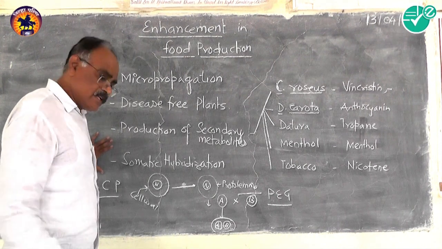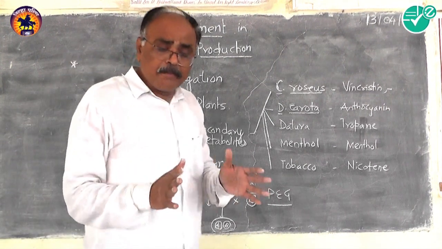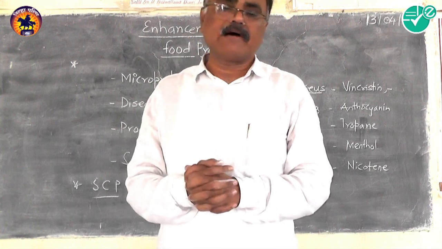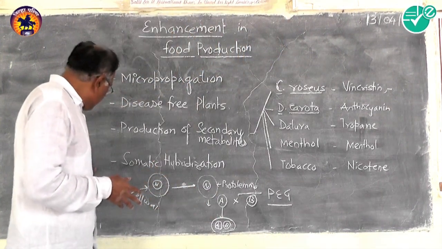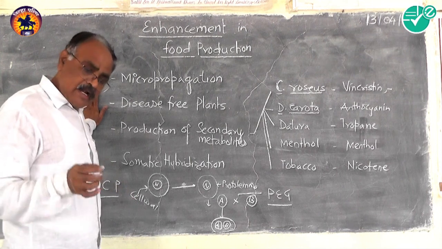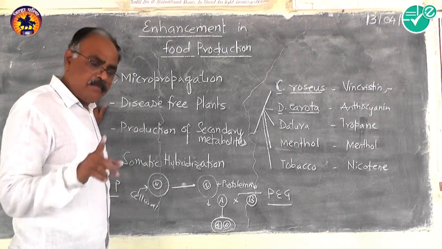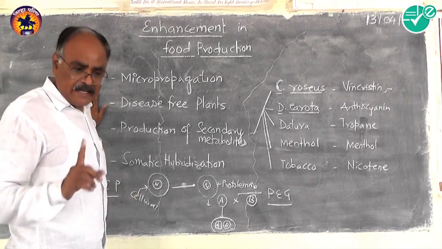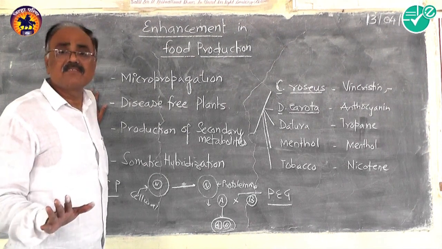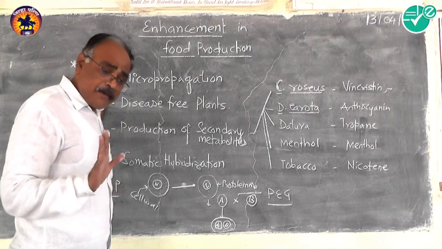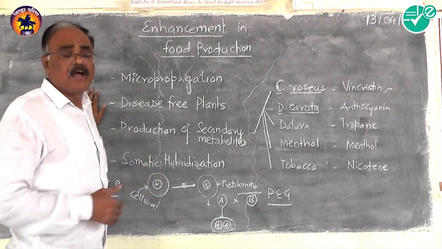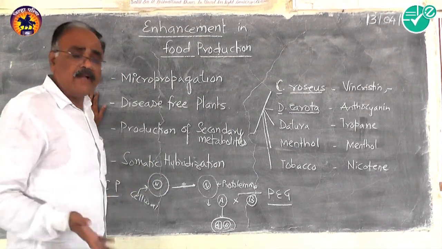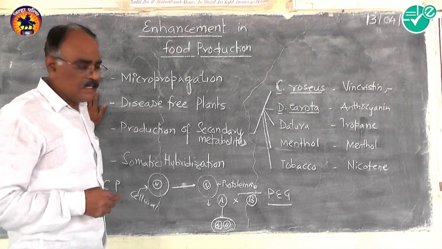Because of this reason, a number of people are suffering from malnutrition as well as hunger, from lack of protein content as well as vitamins and minerals. Because of this, a huge demand is increasing, and that demand cannot be met by the agricultural department.